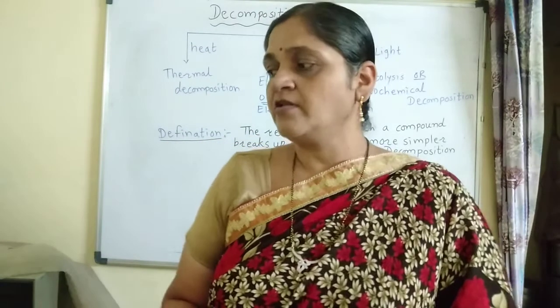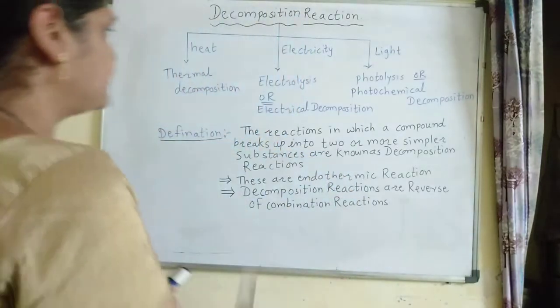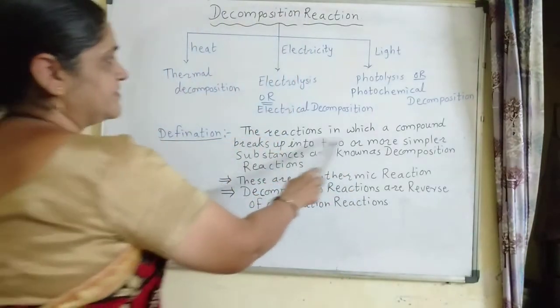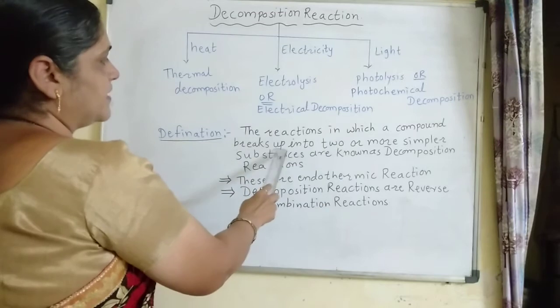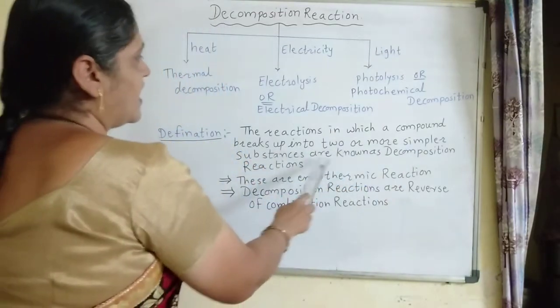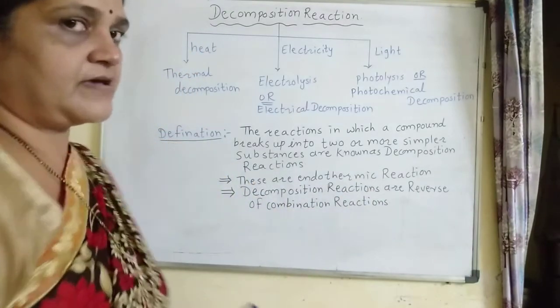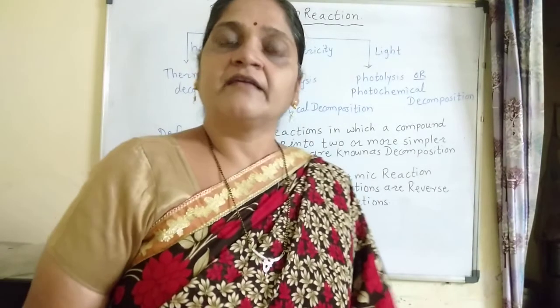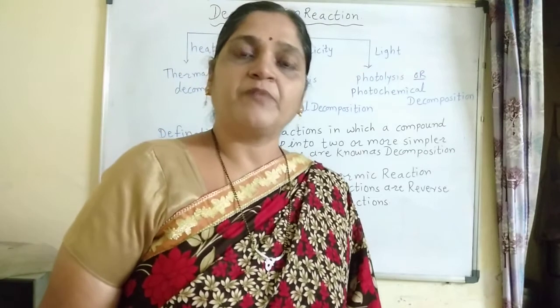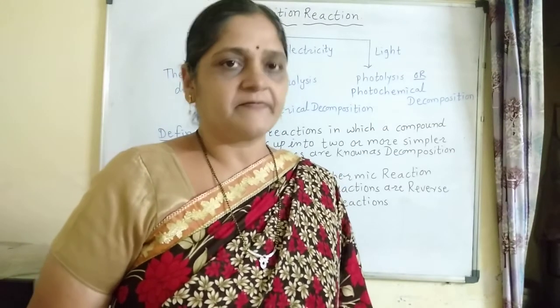Now first of all, we will see the definition of decomposition reaction. The reactions in which a compound breaks up into two or more simpler substances are known as decomposition reactions. Means here it is fixed that the reactant is undergoing splitting or breaking up into two or more simpler substances.